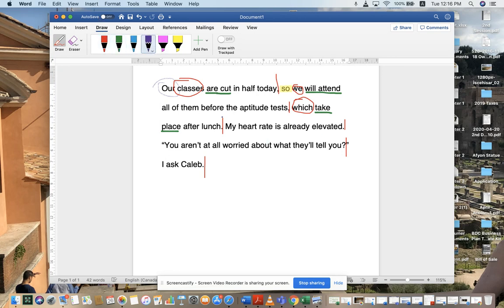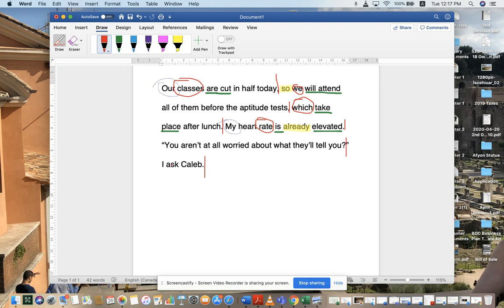And again, same thing here. My, don't forget, is a possessive. Heart is our noun, but rate is also what we're doing. So the rate is our main subject. Heart, in this case, is modifying rate. Is. And then we have an adverb already. Then we have elevated. So once again, you see this verb which is acting on the subject. So if I'm going to ask you what is being elevated, you're going to say heart rate, so the subject is being elevated. Another passive verb, so this is two passive verbs right here.